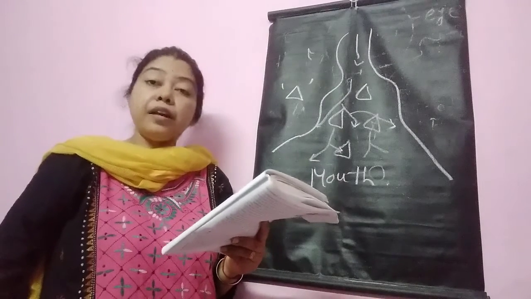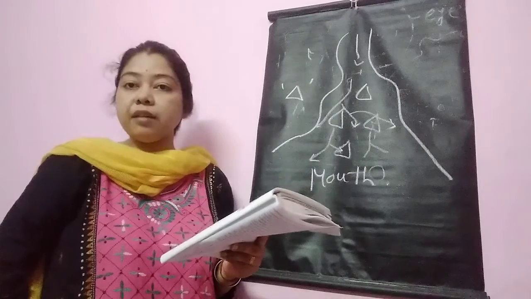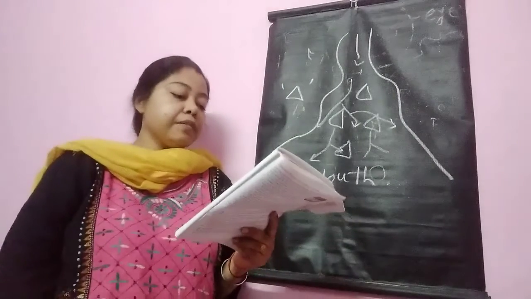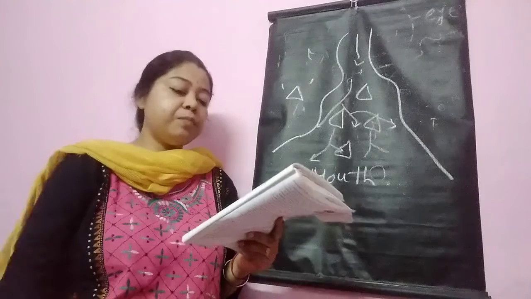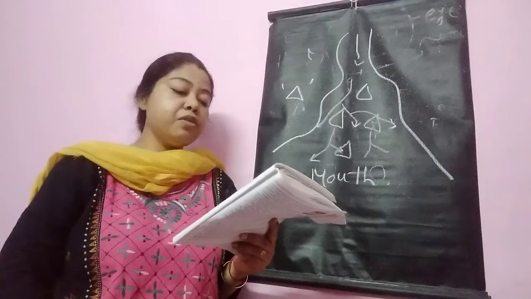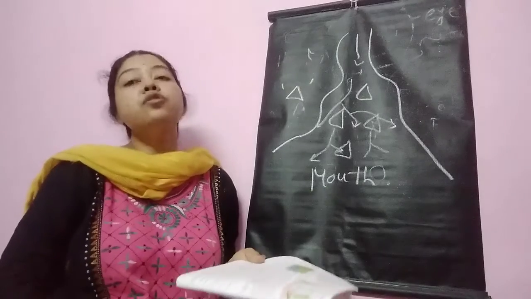Now, very important, the conditions necessary for the formation of a delta. You should practice and read this part. The sea in which the river deposits should be shallow so that the sediments do not disappear. Shallow means not so deep.